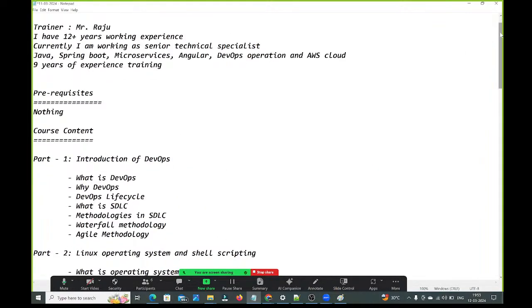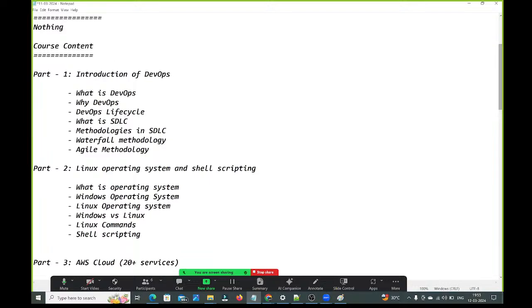Guys, observe carefully. Just to discuss Linux and operating system, Python scripting and the introduction of the DevOps part, just to cover these 3 parts only, almost 1 month is required. We are going to spend nearly 15 days on Linux and shell scripting.